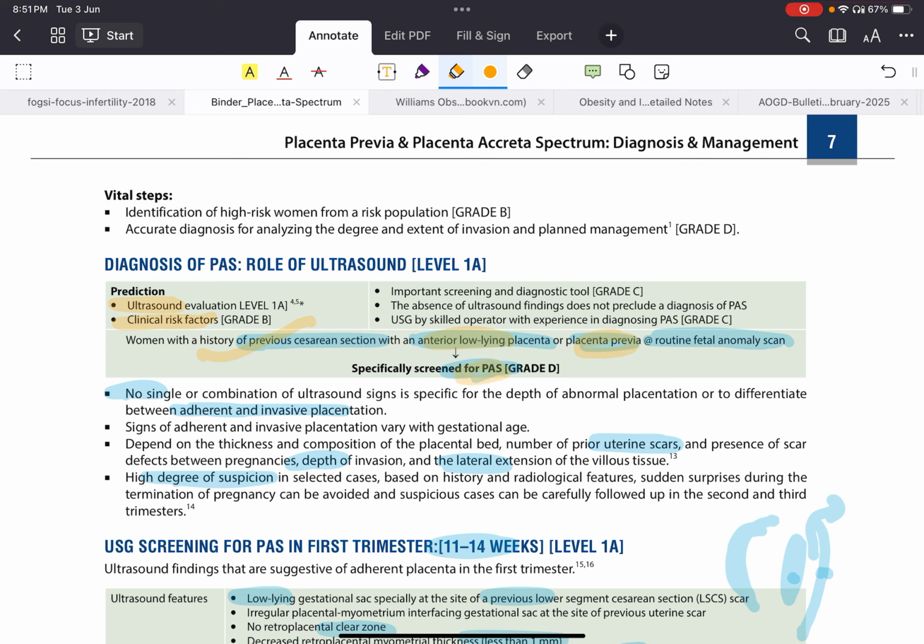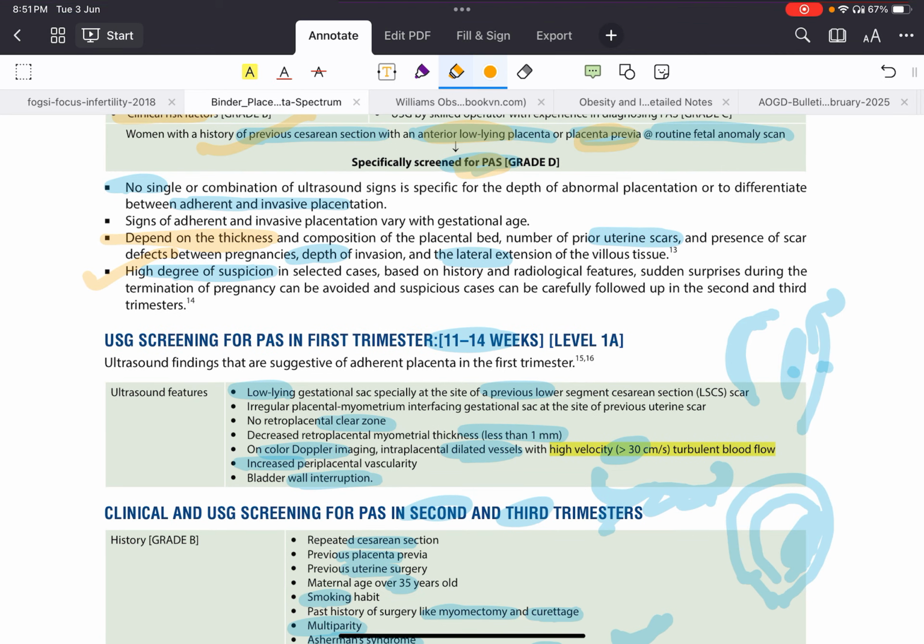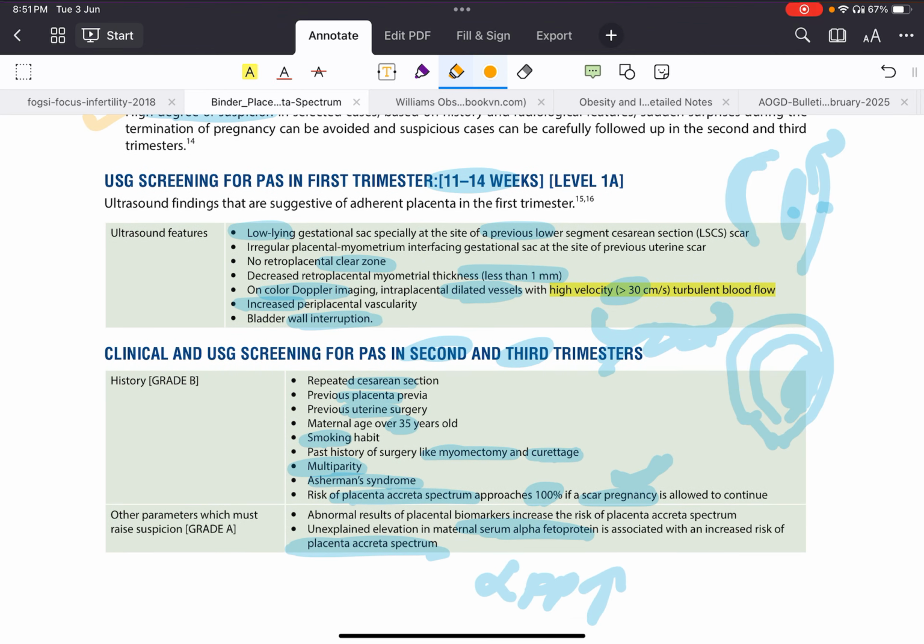No single or combined ultrasound sign is specific for the depth of invasion. The thickness of the myometrium and the depth should be assessed. If there is a high degree of suspicion, then you should refer her for an expert ultrasound. In the first trimester, at 11 to 14 weeks, you can also find out some features.